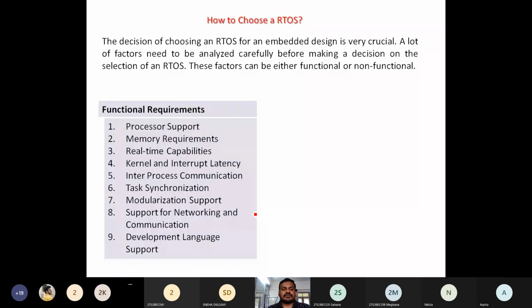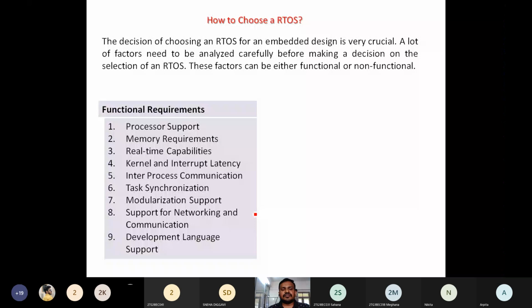Okay, then comes task synchronization. After that, modularization support, then support for networking and communication. Because when the embedded system's RTOS is kept in a network, how is it going to support the network and how is it going to perform the communication? Not only inter-process communication but also network communication, how well is it going to execute?